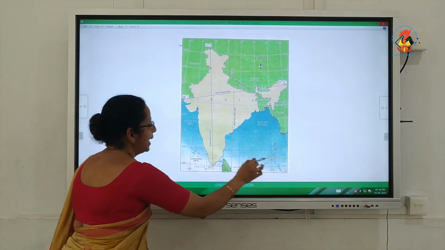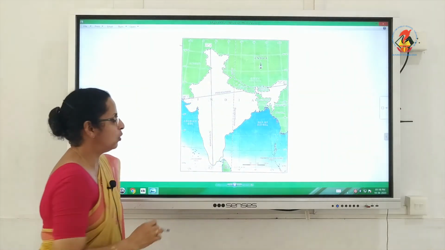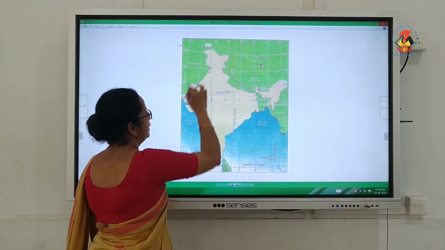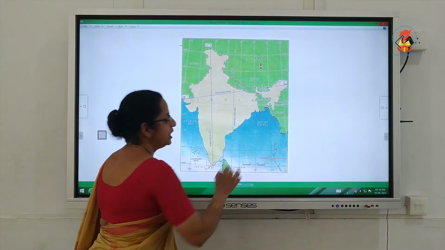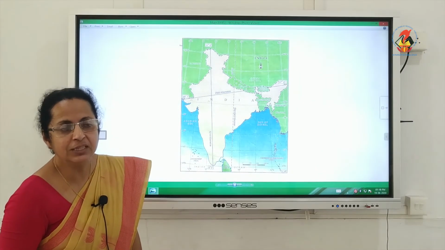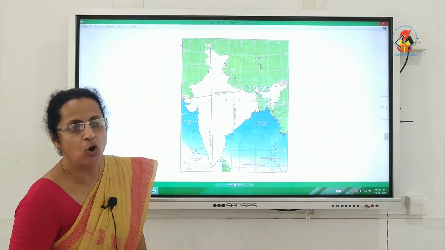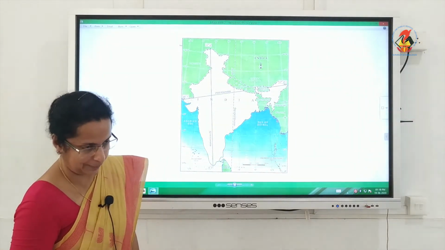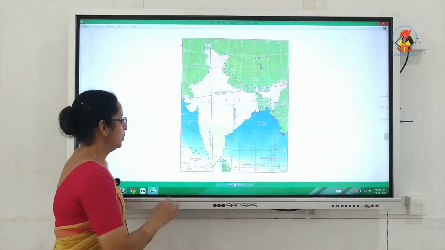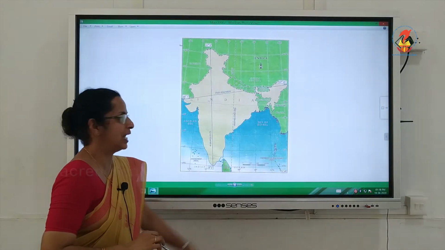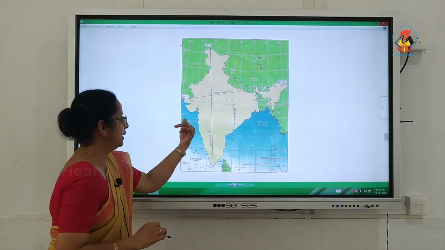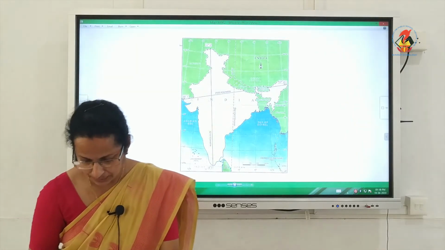So these two island groups are also part of our country India, and the mainland along with these two island groups forms the Indian Union. It is called the Indian Union. They are small groups of islands lying in the Bay of Bengal and in the Arabian Sea.